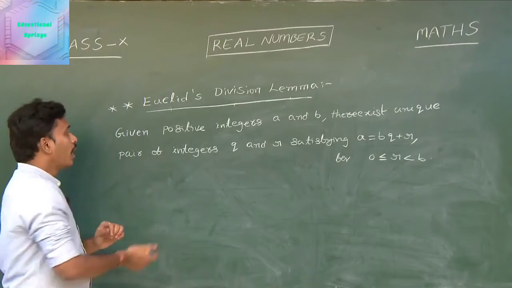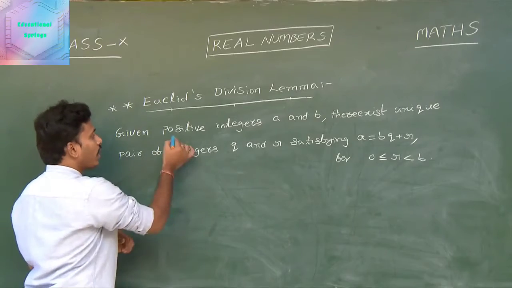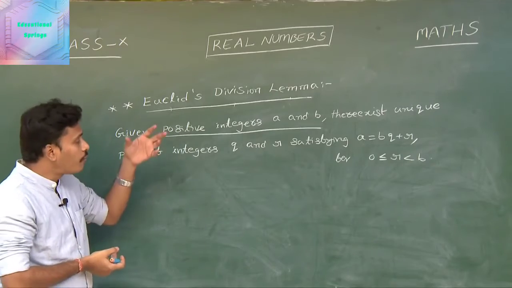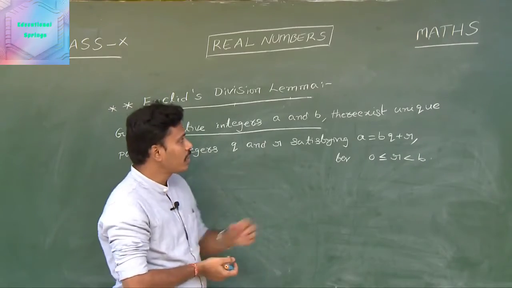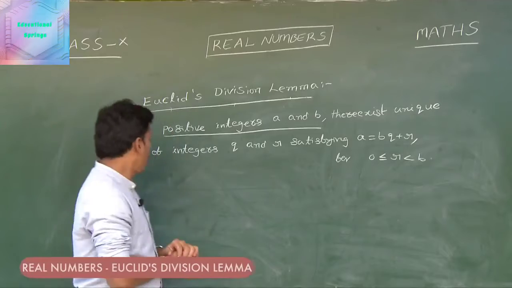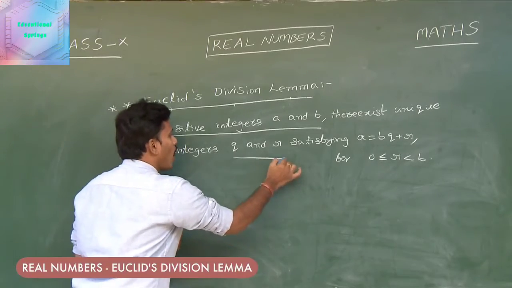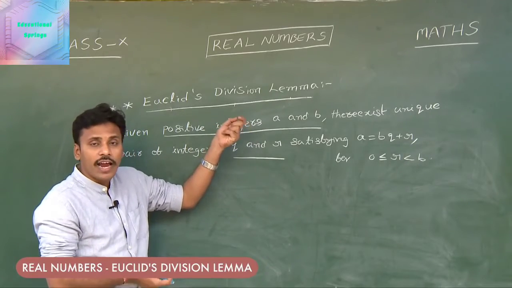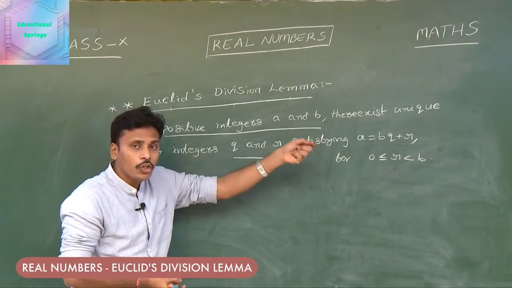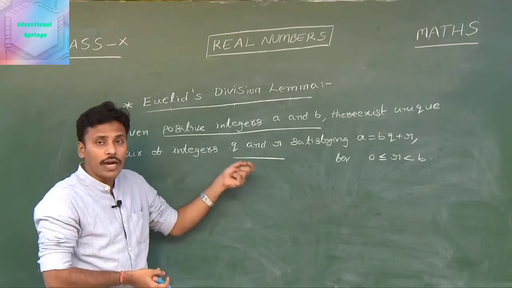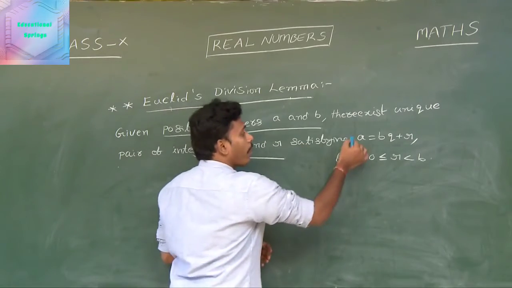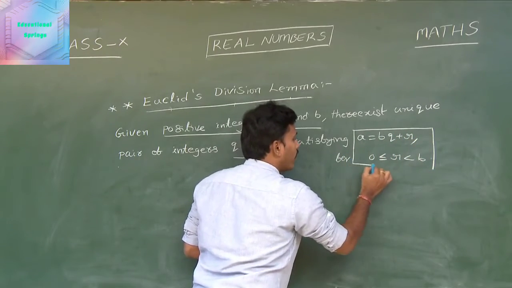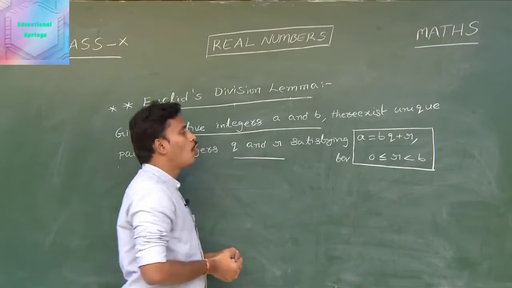Look at this. Given positive integers a and b, there exists a unique pair of integers q and r satisfying the rule that a is equal to bq plus r, where r is between 0 and b.